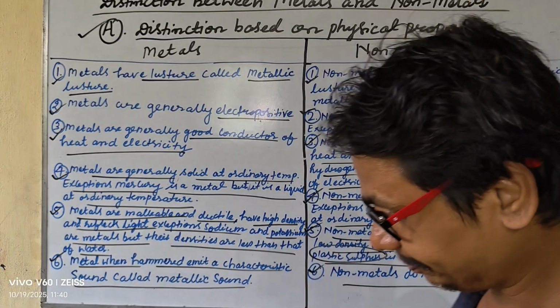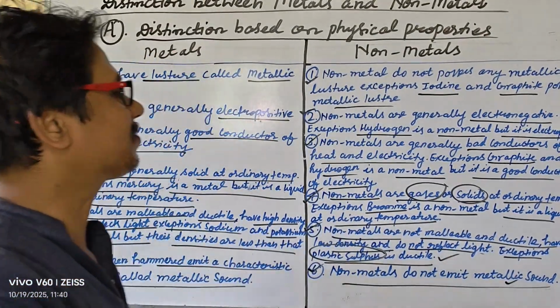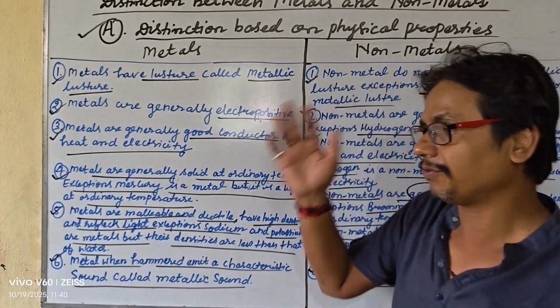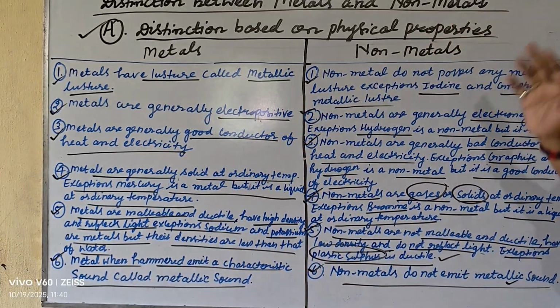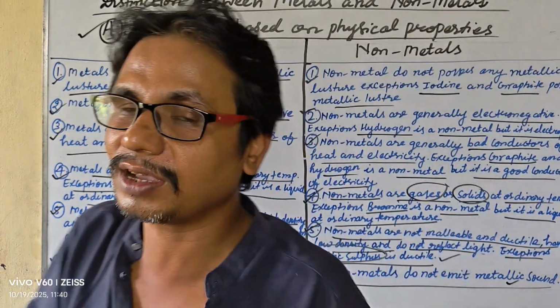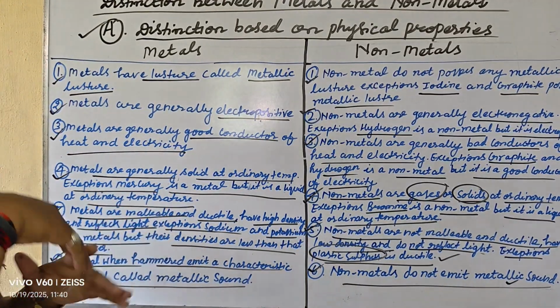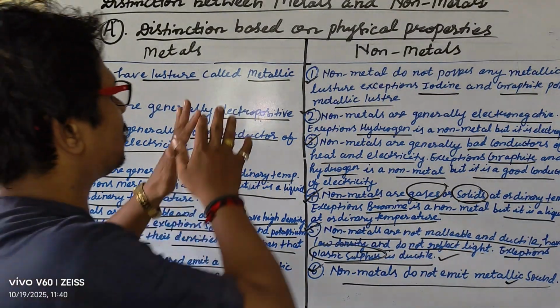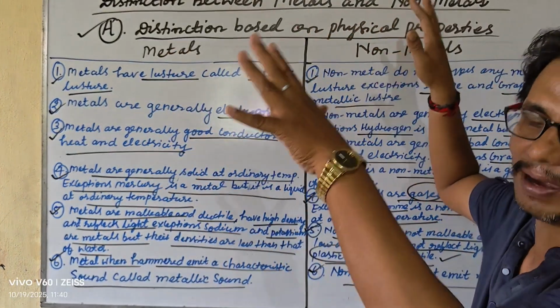These are the points. We already discussed before what you read in classes 5, 6, 7 and 8, where many characteristics were covered in short form. But now we discuss the main points according to the board examination, class 10 level. So this is all about the distinction based on the physical properties of metals and nonmetals.